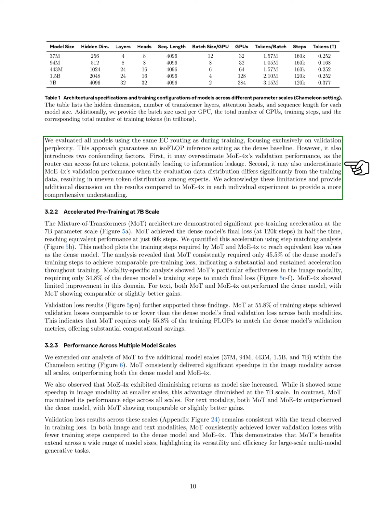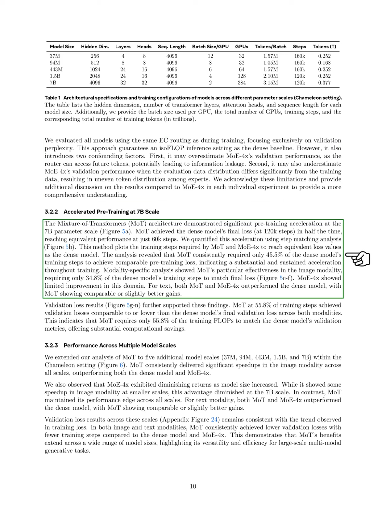In terms of accelerated pre-training at the 7B scale, the Mo architecture showed significant speed improvements. Mo reached the dense model's final loss in half the time, achieving equivalent performance at just 60,000 steps. We quantified this acceleration through step matching analysis, which illustrated that Mo consistently required only 45.5% of the dense model's training steps to reach similar pre-training loss.